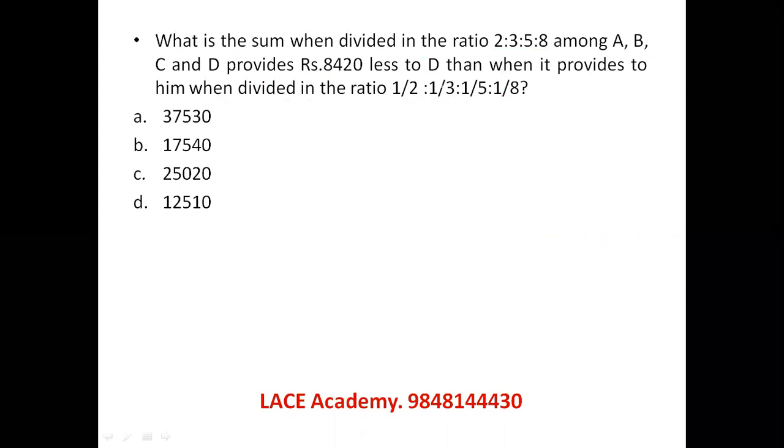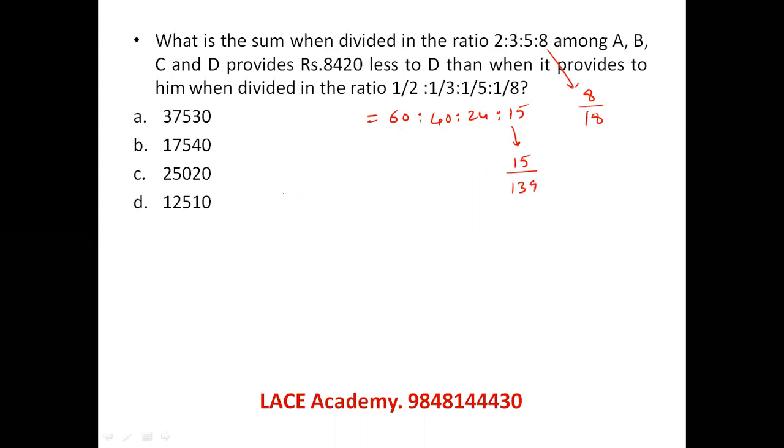Let's take the best number to multiply this with, 120. So the ratio becomes 6, I am making into 120, 40, 24, 15. So here D actually has a fraction 8 out of total 18 parts. 2, 3, 5, 8. Here D has total 15 out of 139 parts.